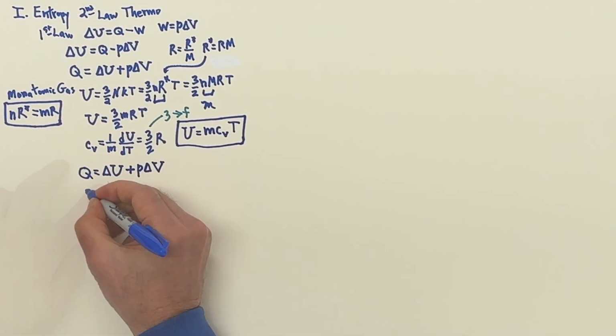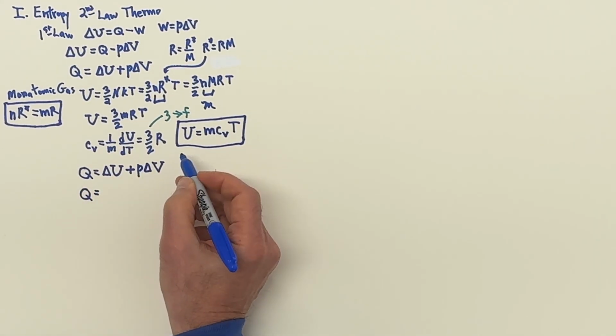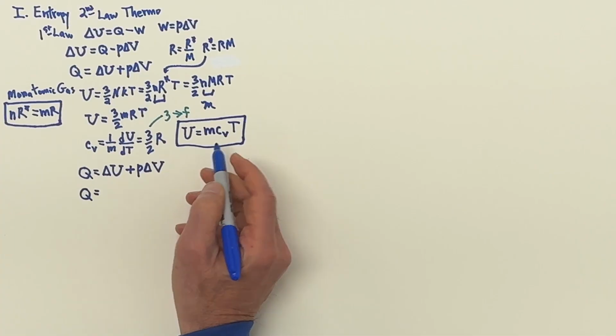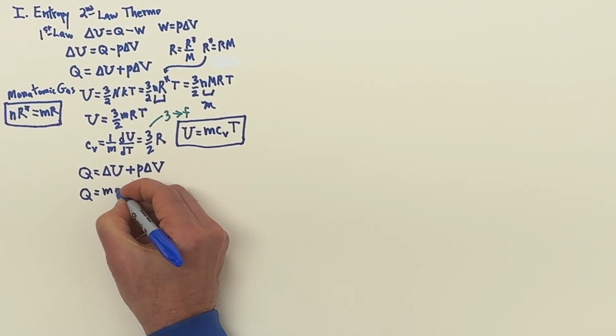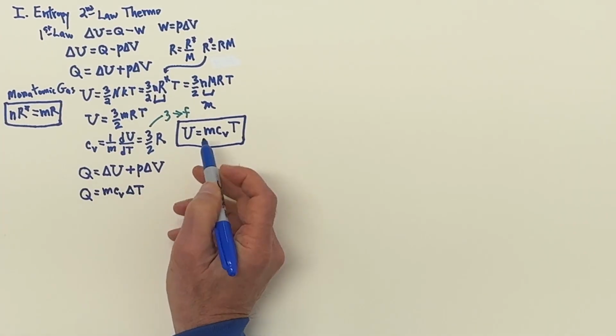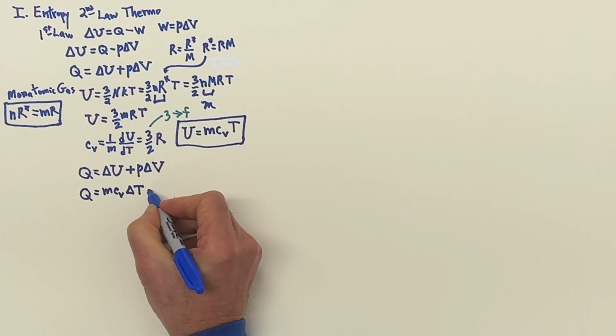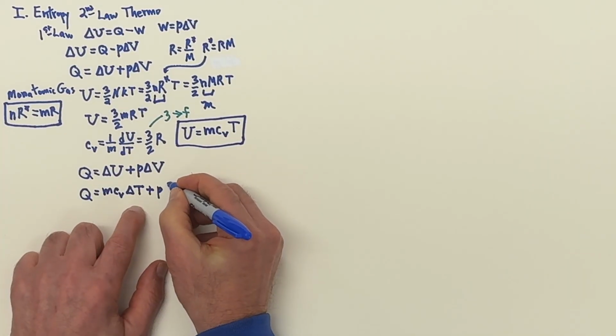All right, so we can write the Q using delta U is going to be M specific heat at constant volume delta T, by taking the delta of both sides of this equation. And then we have plus the pressure times delta V.